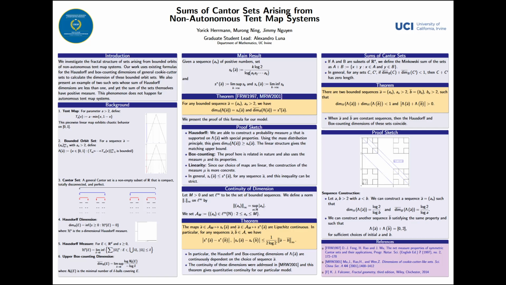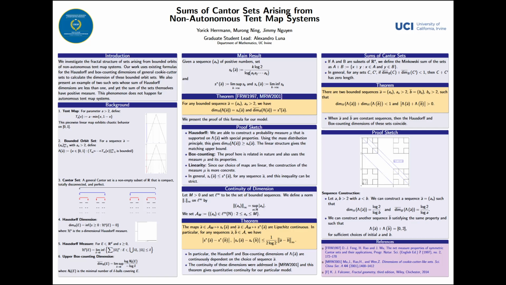Linearity of tent maps helps simplify our proofs compared to more general cases because the uniform scaling at each step allowed for exact calculations of interval lengths and measures. Lastly, we also consider what happens when we sum the Cantor sets. We were able to find two bounded sequences such that the sum of the Hausdorff dimensions of these sets is less than 1, but the sum of the sets is the full interval 0 to 2.